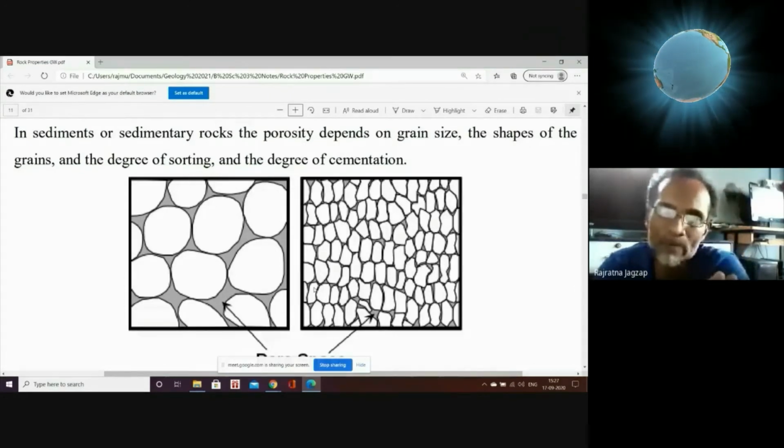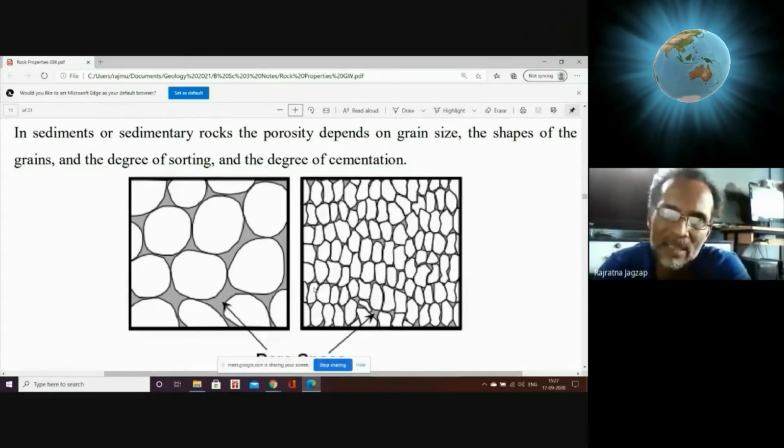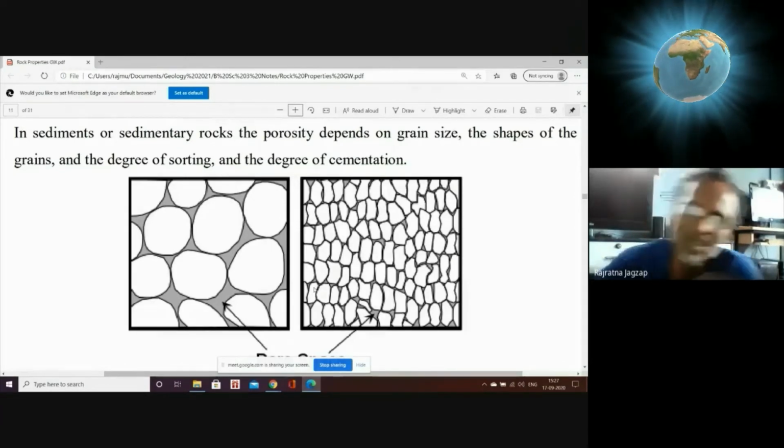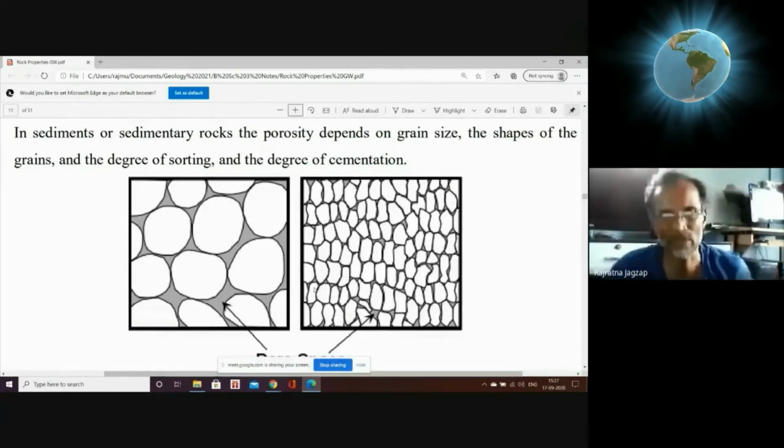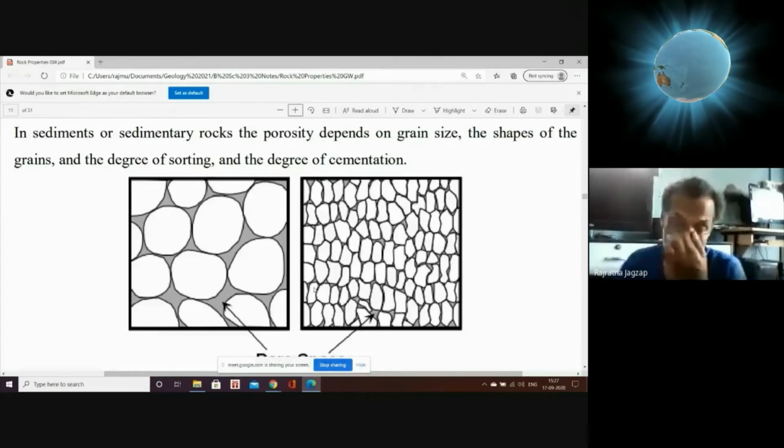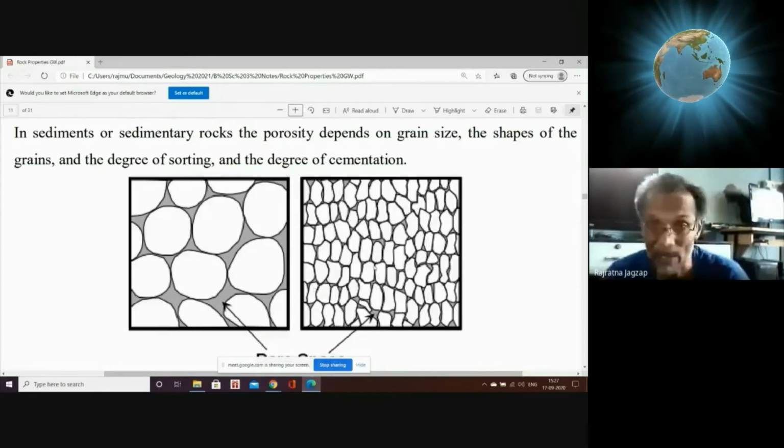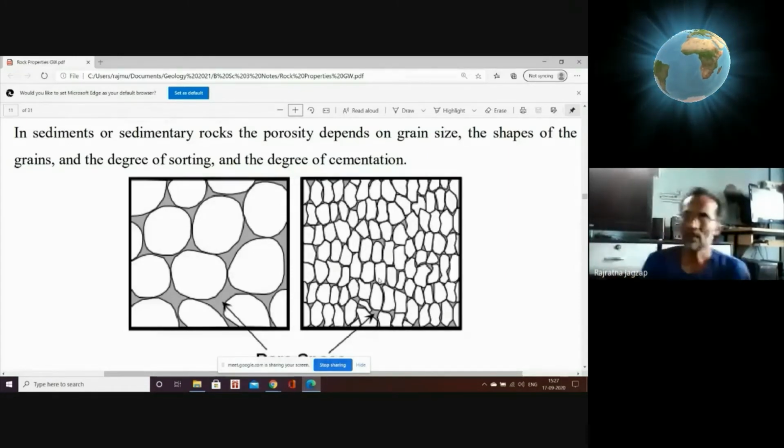So if coarse and rounded is the nature of the rock's internal structure, then porosity and permeability will be more. That means if the rock has minerals or sediments that are coarse grained and rounded, porosity and permeability both will be more. And if they are angular, then the permeability will be less.